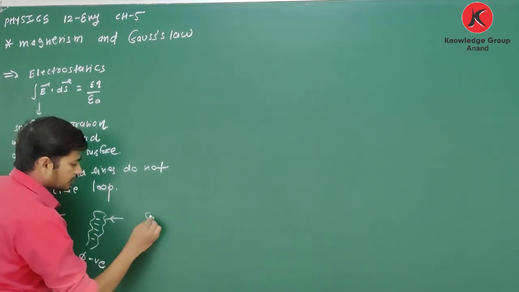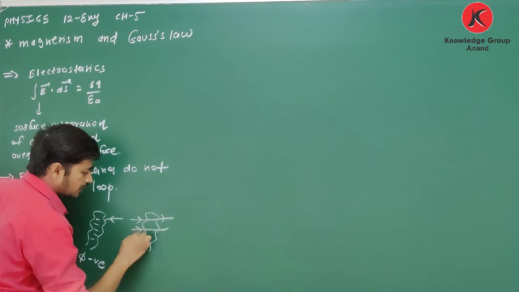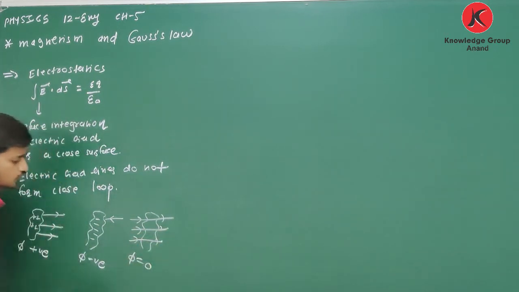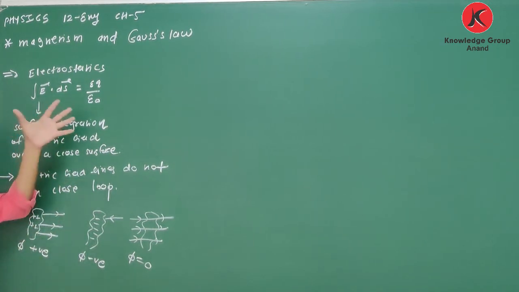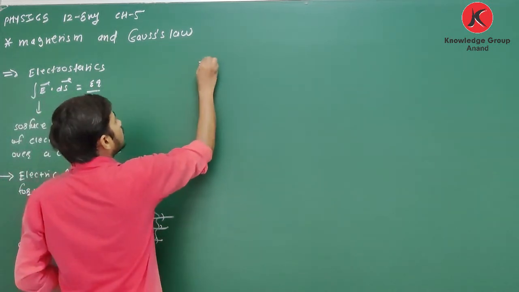And when from this surface electric field lines entering is equal to leaving, then and only then flux is equal to 0. Yes or no? So in this case, electric field does not form closed loop. So here flux is not 0. Here also flux is not 0. We know about this. But what about magnetism?